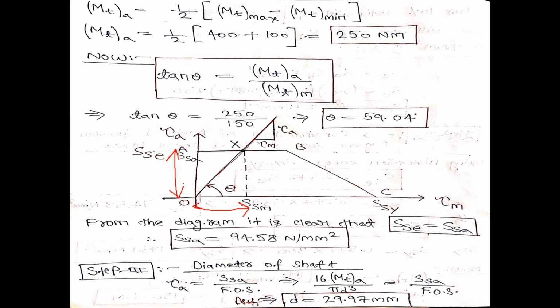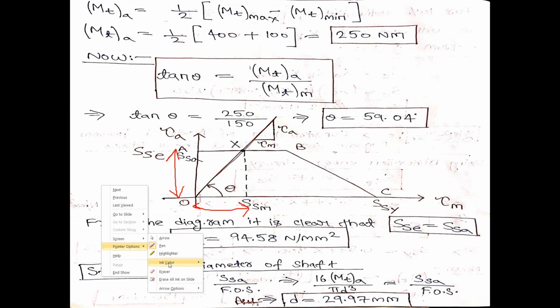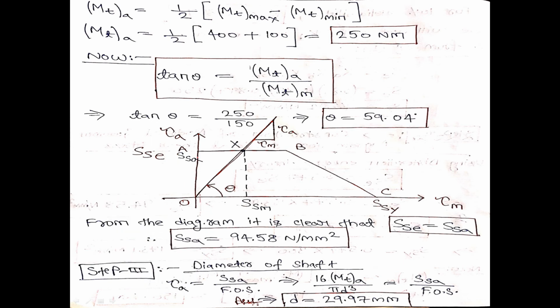But in this diagram, if you see, the value of SSA will be equal to the value of SSE. Why? Because the y-axis is coinciding with that SSE point. Yes or no? Yes, sir. The value of SSA will be equal to SSE. Why equal? Because this AB is a straight line parallel to the x-axis.